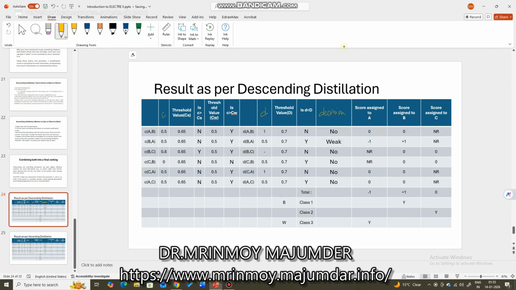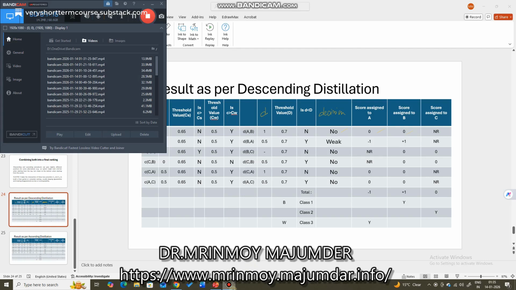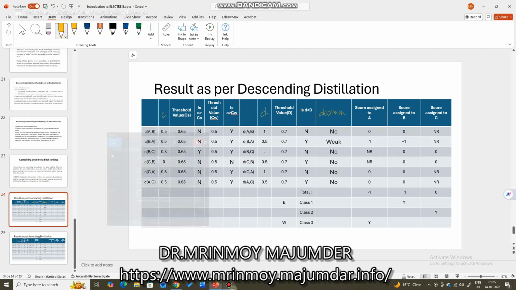So in the case of weak outranking between B and A, you see B weakly outranks A, as I have discussed earlier. So B is given a score of +1 and A is given a -1, because B weakly outranks A, but it does outrank A. So B wins.